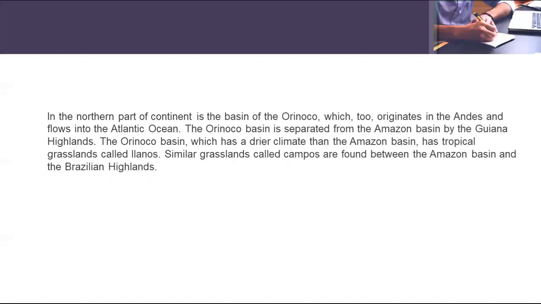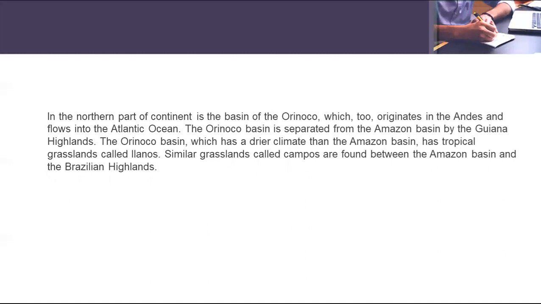This Orinoco basin is separated from the Amazon basin by the Guiana Highlands. So one separating part is there. That means the Orinoco basin is separated from the Amazon basin, and the name of that separating part is the Guiana Highlands.